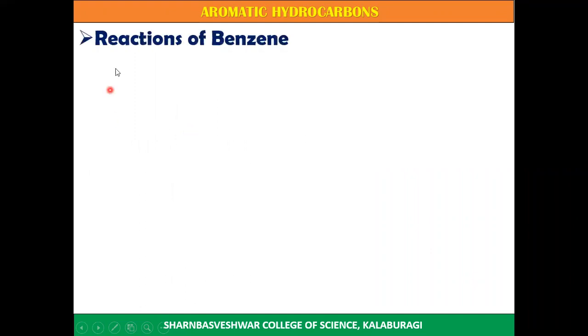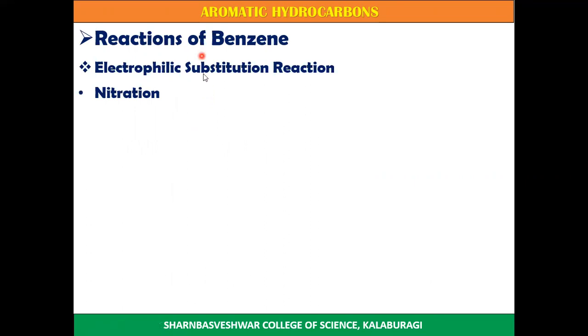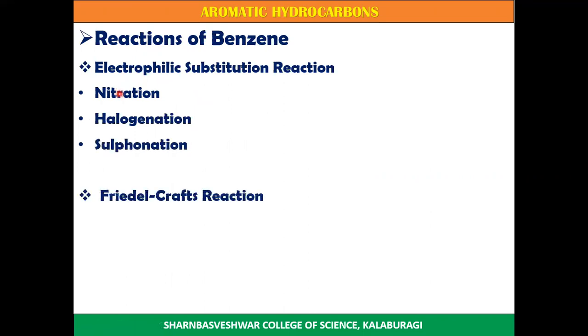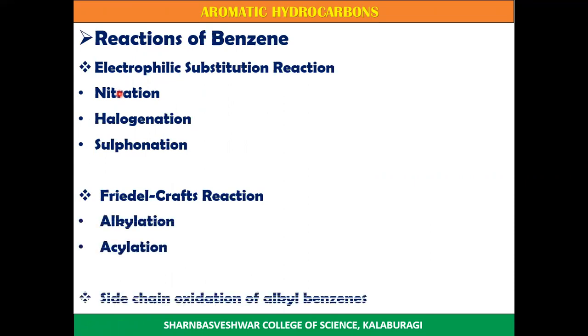In the next class, we will be studying the reactions of benzene: electrophilic substitution reaction, that is nitration, halogenation, sulfonation, and the second reaction, Friedel-Crafts reaction, in that alkylation and acylation, and the third one is side chain oxidation of alkyl benzenes.